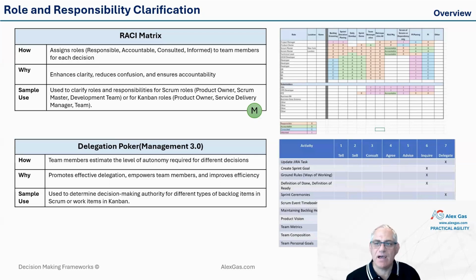So coming back here, why do we need it? Because it clearly states who's responsible. For example, meetings. Imagine you have a meeting with the stakeholders. Who's attending that meeting from a team? For example, it could be Scrum Master, it could be the technical lead. Result of that meeting goes to team members, and team members would be informed. If we need to bring in the product owner, we bring them as consulted, or vice versa.